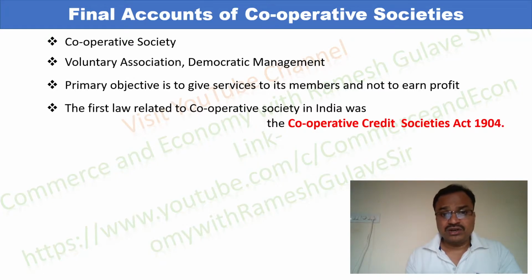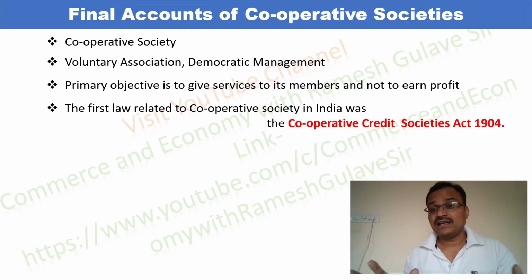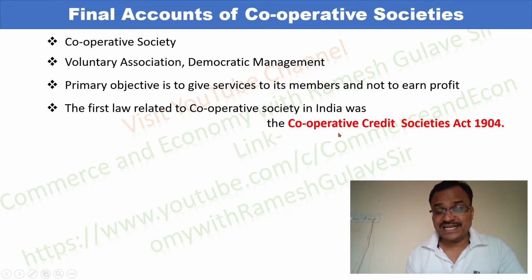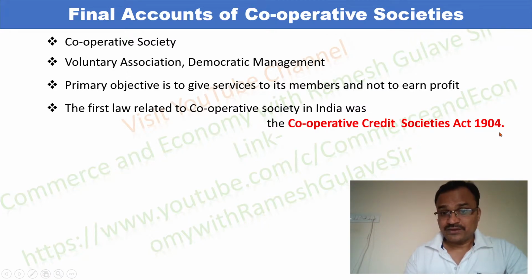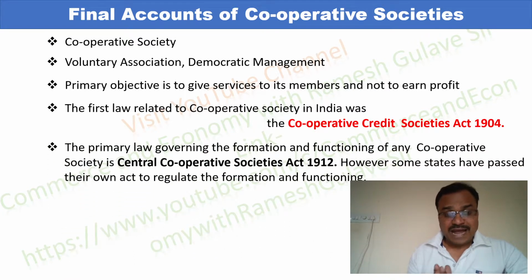See, the first law related to cooperative societies in India was the Cooperative Credit Societies Act 1904. This was the first legislation in India, an act to regulate the cooperative credit societies. It was enacted in 1904. Okay. The primary law governing the formation and functioning of any cooperative society is the Central Cooperative Societies Act 1912.